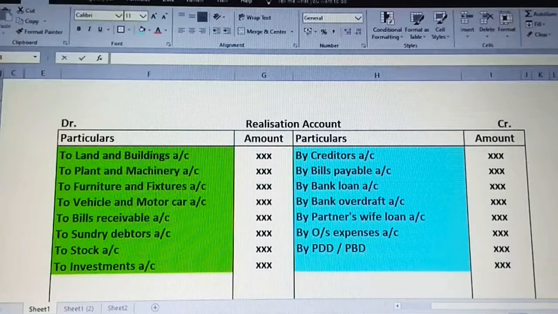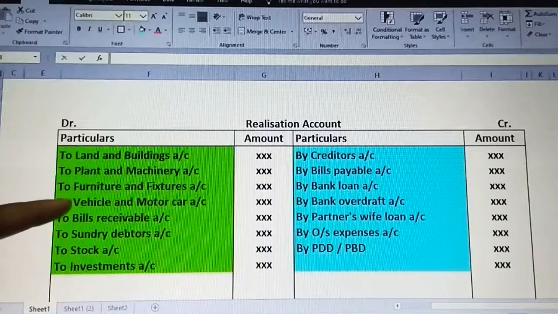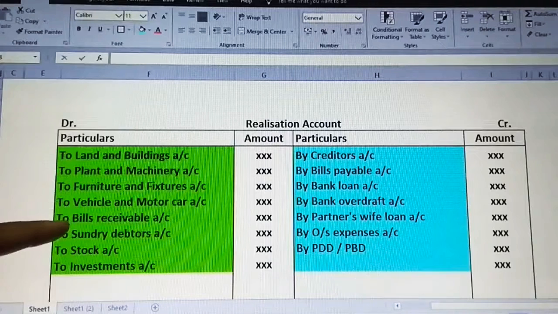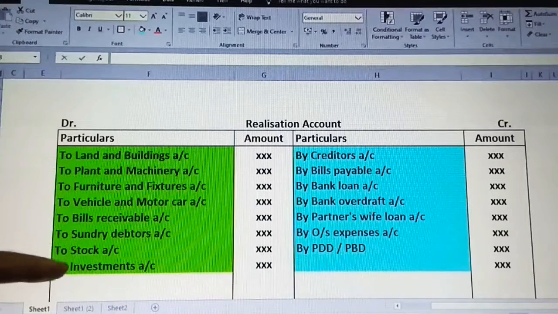Next, observe. Moving towards the asset side of your opening balance sheet, it is on the credit side. Now what we have to do is pick all the assets, only the assets. Observe. Land and building, plant and machinery, furniture and fixtures, vehicle and motor car, bills receivable, sundry debtors, stock, investment.